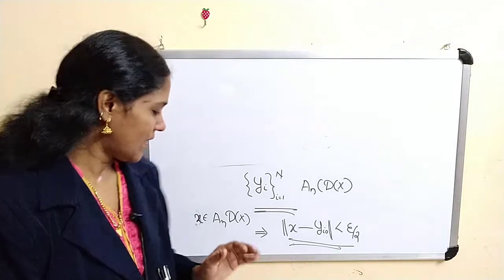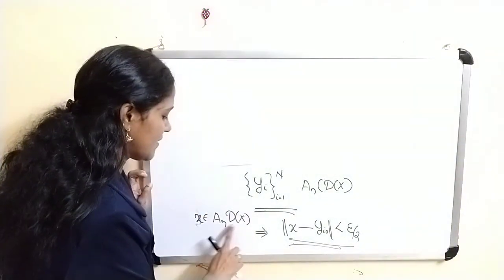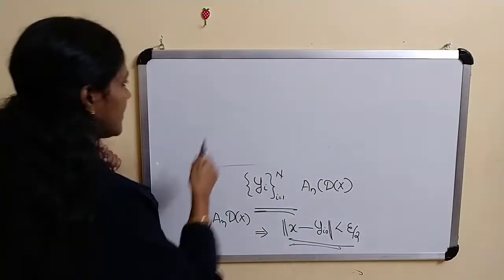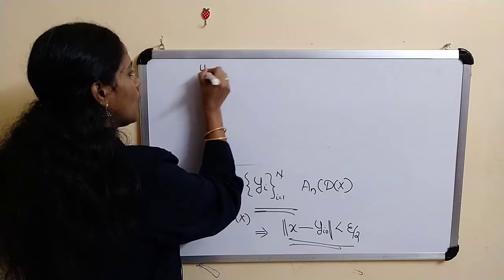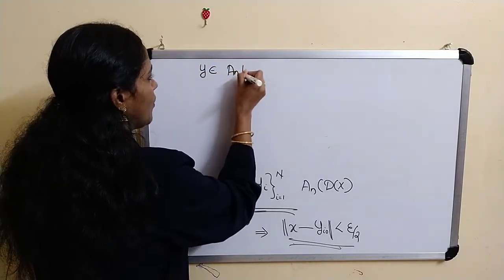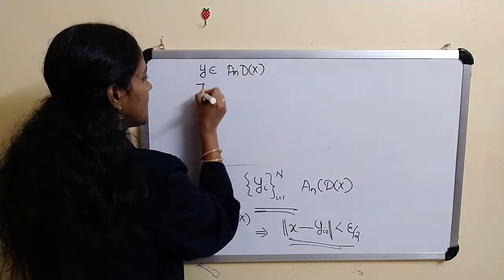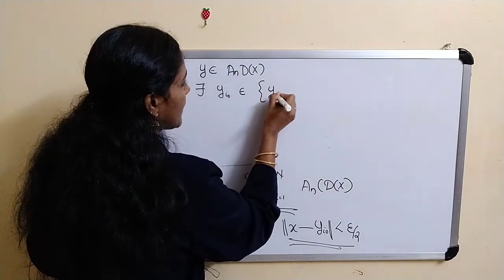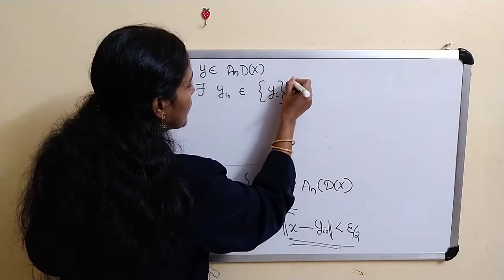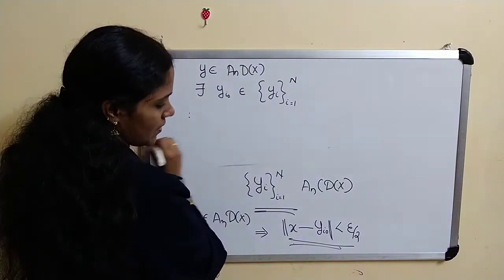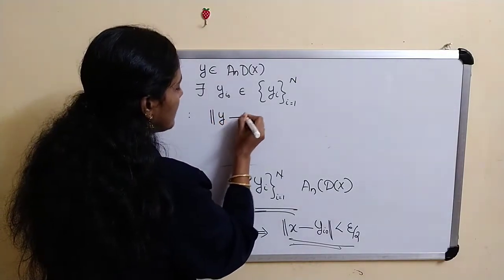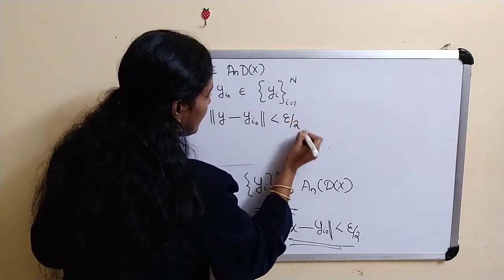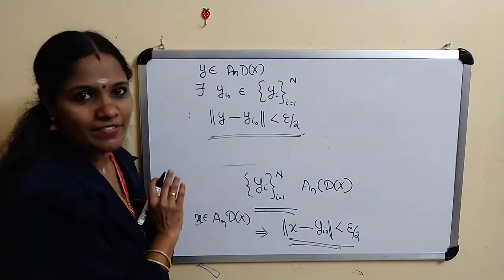But this is actually an image set, so we can write the definition as: for any y belongs to A_n of D of x, there exists a y_i naught belongs to the set of all y_i, i varies from 1 to n, such that norm of y minus y_i naught is less than epsilon by 2. This is our definition actually.